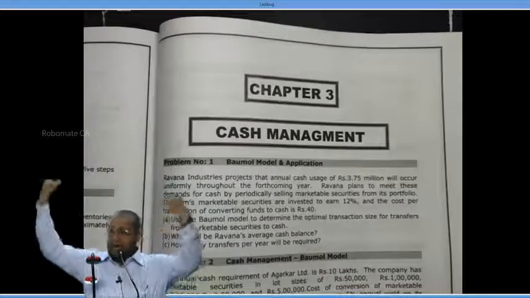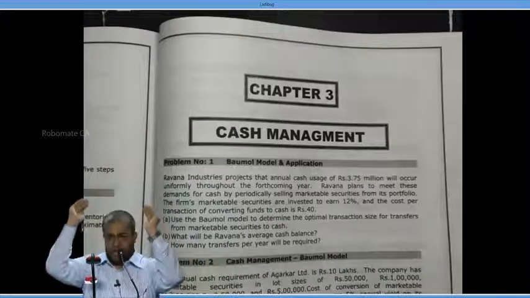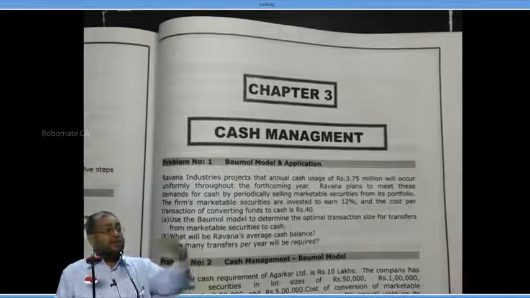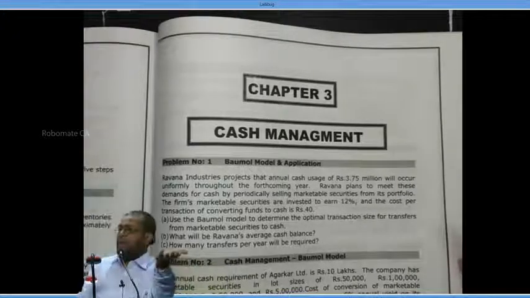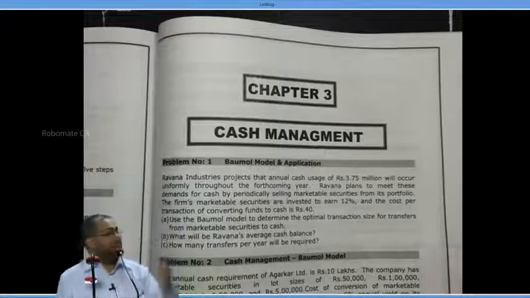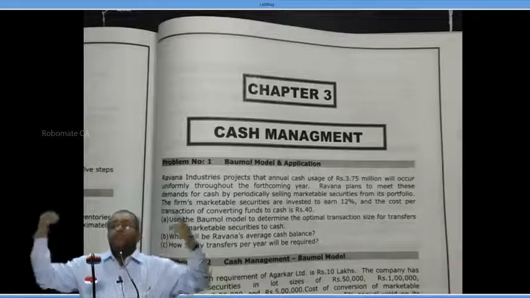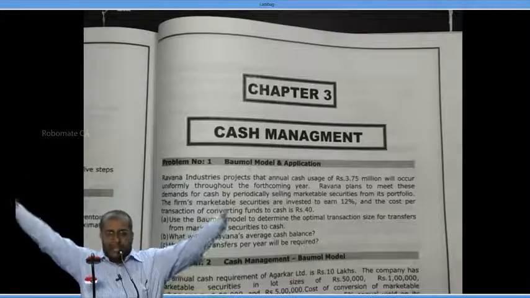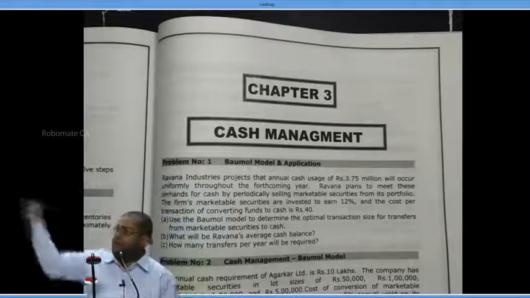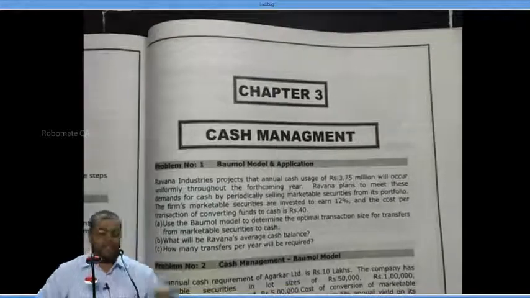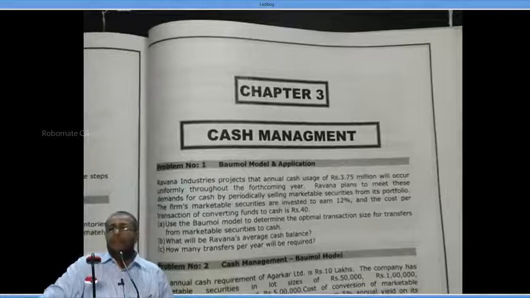Every time I sell marketable security, I sell securities for how much? 50,000. Very simple. Today I sell 50,000 rupees of securities, and I have 50,000 in my hand. It will be spent. Once it is spent, once again I go and sell another 50,000, and so on. So 37 lakh 50,000 rupees I want. Every time I get 50,000 by selling securities. Respond yes or no. Write down.